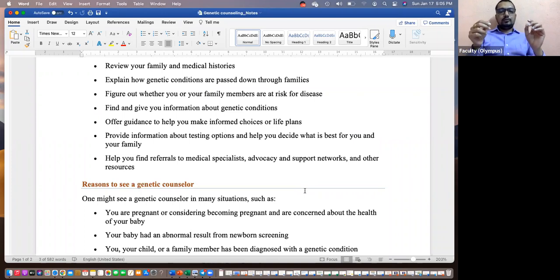So what do they do? Normally when they have to test this, they put a syringe into the mother's womb and collect the amniotic fluid. Then they look for the baby's abnormalities, like karyotyping. Those things can be done on the amniotic fluid. It's a fluid covering the baby in the mother's womb, and collecting it will provide a DNA sample of the baby. Then you can look for any abnormalities in the baby's DNA. That is what's called amniocentesis, screening of amniotic fluid.